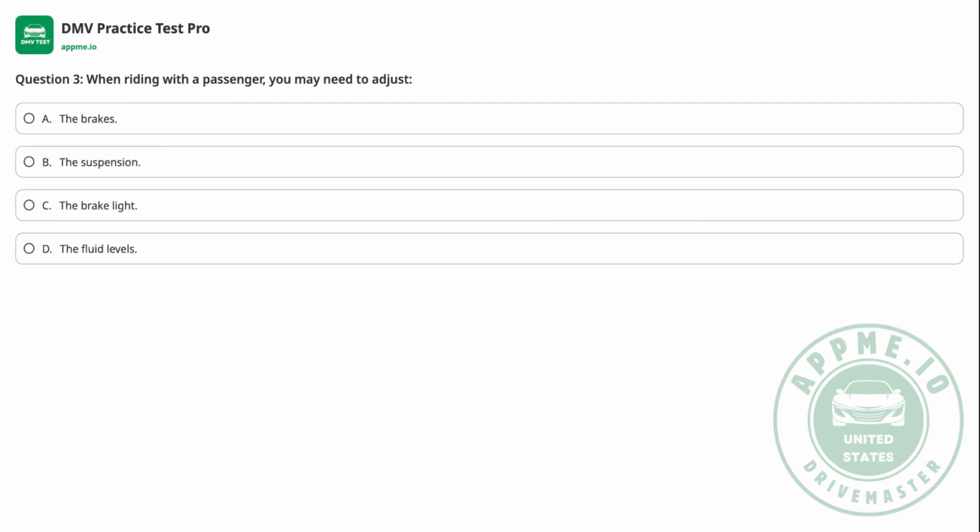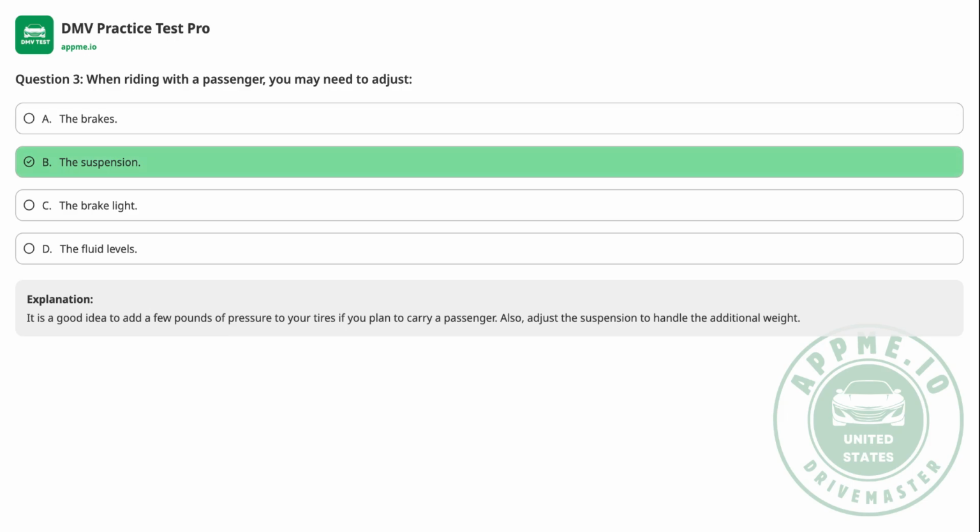Question 3. When riding with a passenger, you may need to adjust A. The brakes. B. The suspension. C. The brake light. D. The fluid levels. The correct answer is B.